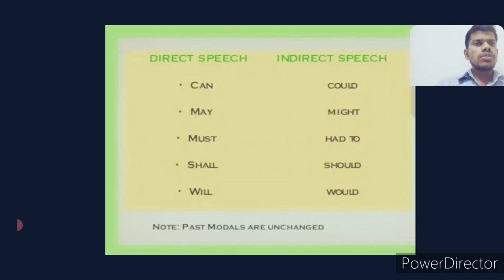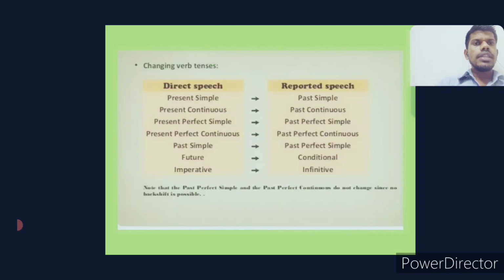Then the modals also will change while we convert from direct to indirect. That is, can becomes could, may becomes might, must becomes had to, shall becomes should and will becomes would. And we have to note here that past modals are unchanged from direct to indirect. If the modal is in the past in the direct speech, then it won't change in the indirect either. This is a very important aspect that we need to follow.